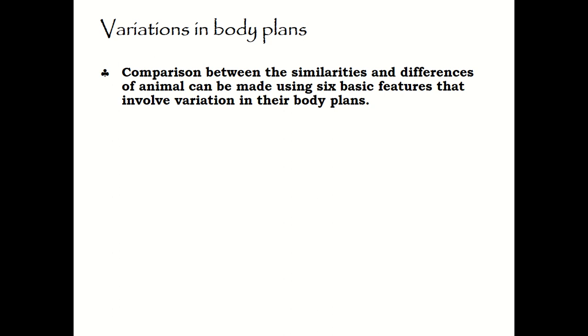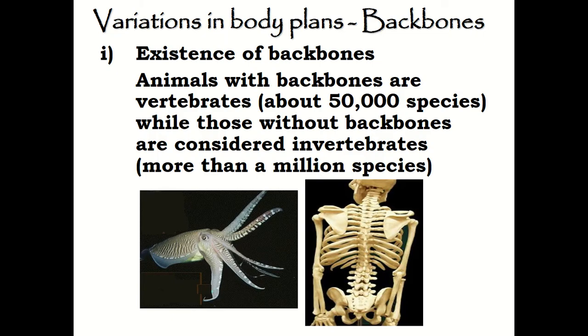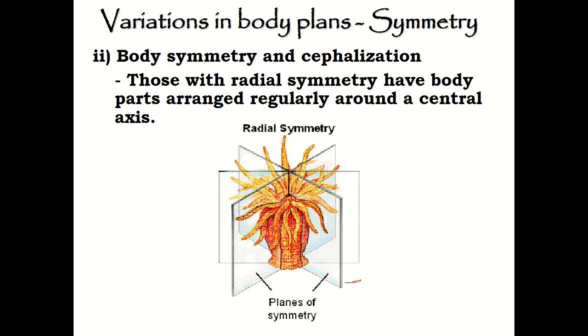But we're going to look at the first variation in animal body plans, which is the backbone, in which animals with a backbone are known as vertebrates, meanwhile the animals that do not have a backbone are known as invertebrates. Next is body symmetry and cephalization.